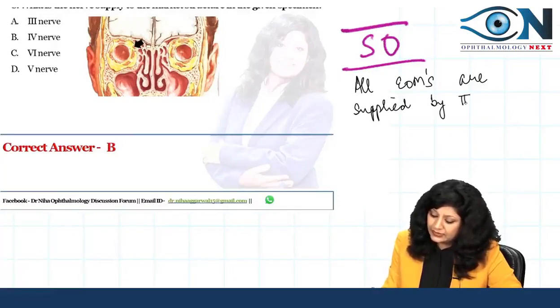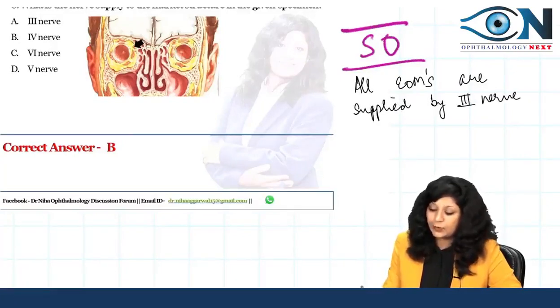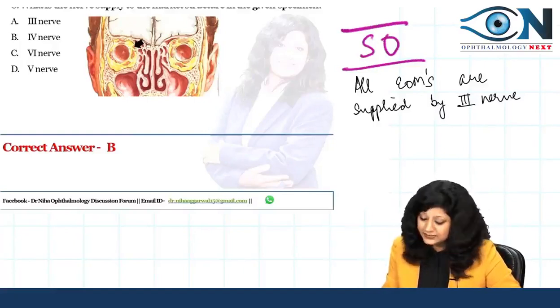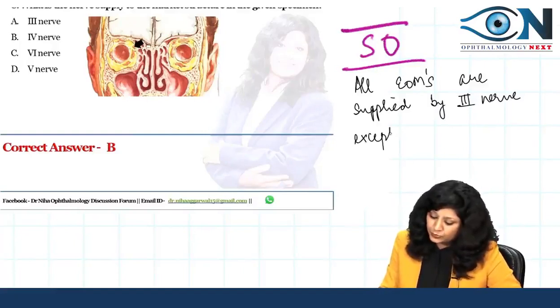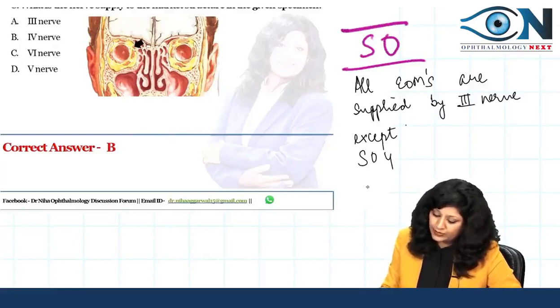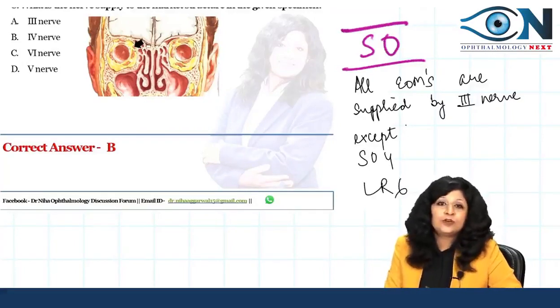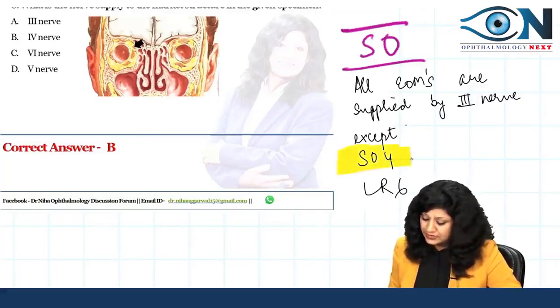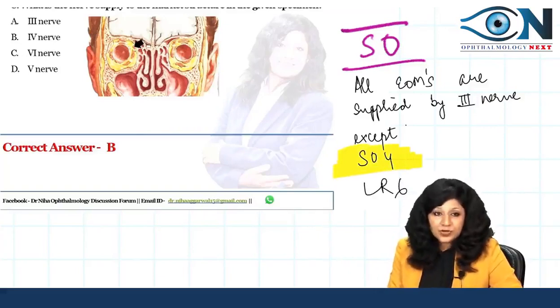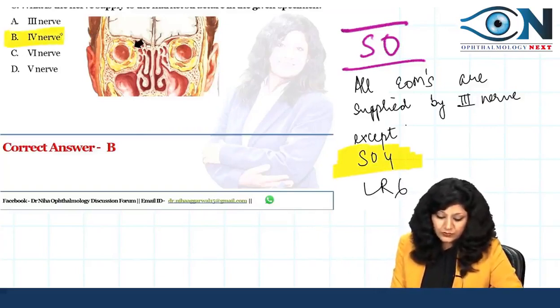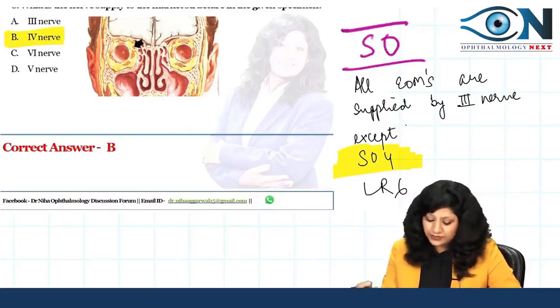the third cranial nerve. This is a very common dictum that we always study in the class, except for 2 things, that is SO4 and LR6. Here they are asking you the nerve supply of the superior oblique. So the answer will be the 4th nerve. Very clear cut, the answer will be the 4th nerve here. Okay.